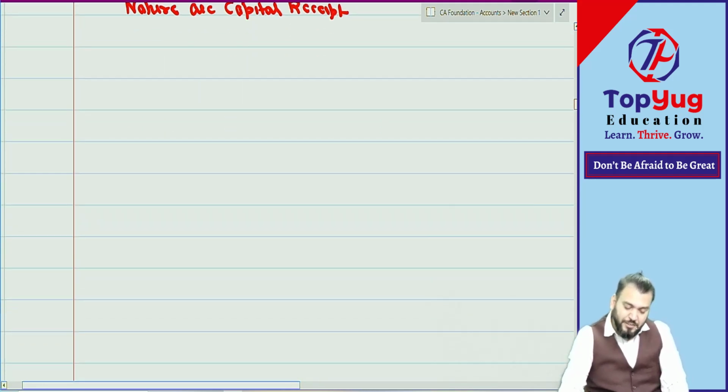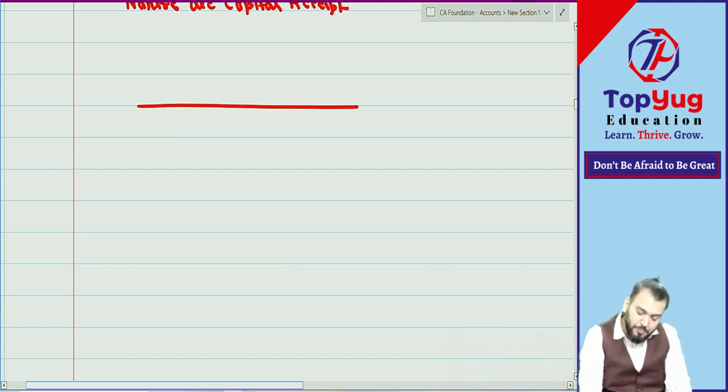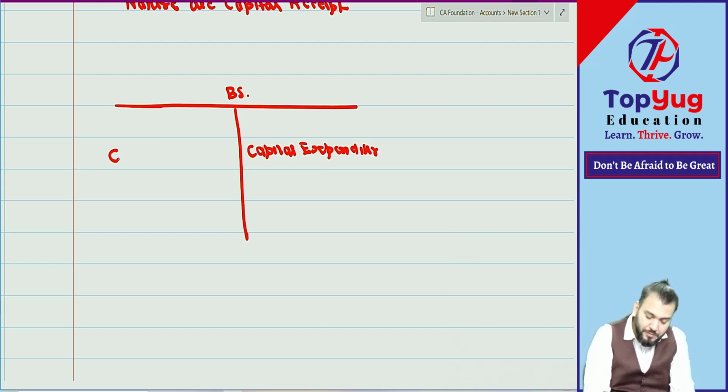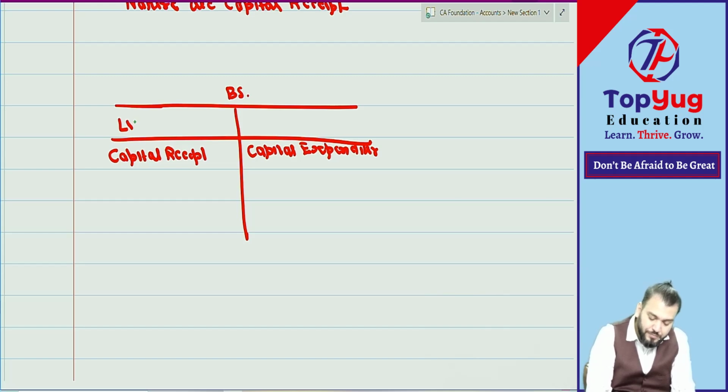Simple. Got it? Can I say it in this way? If you prepare the balance sheet, then here we write down capital expenditure. Capital expenditure is nothing but fixed assets. And here we write down capital received. Tell me, yes or no? Are you getting what I am saying? This is the liability side, and this is the asset side.